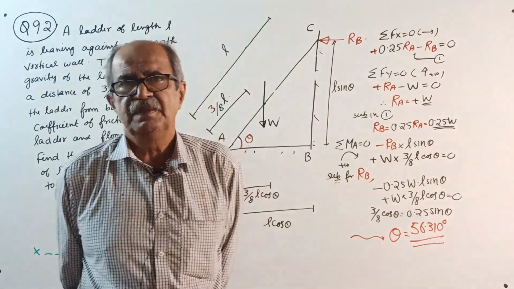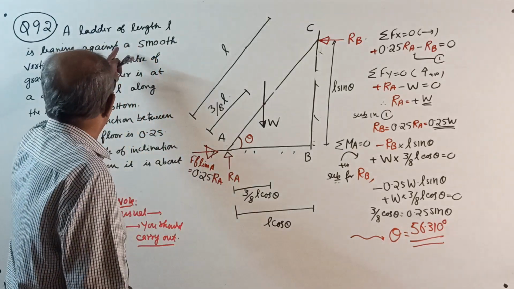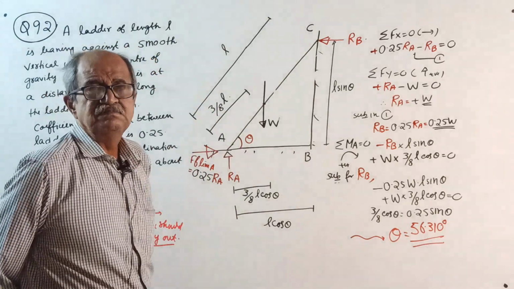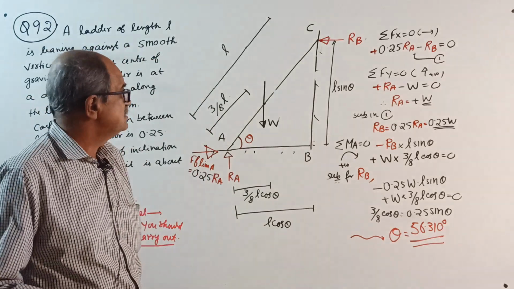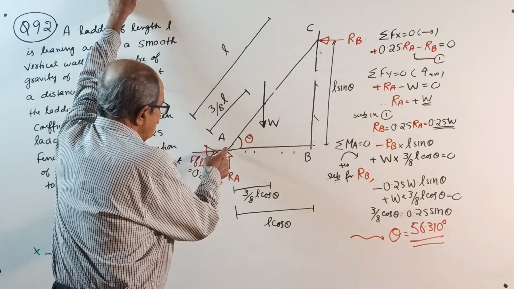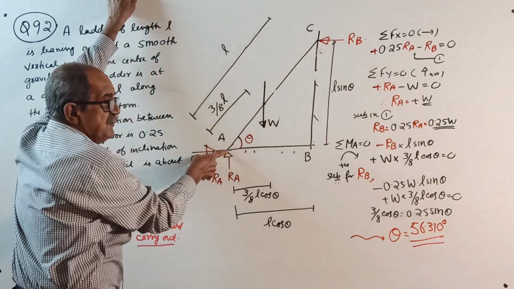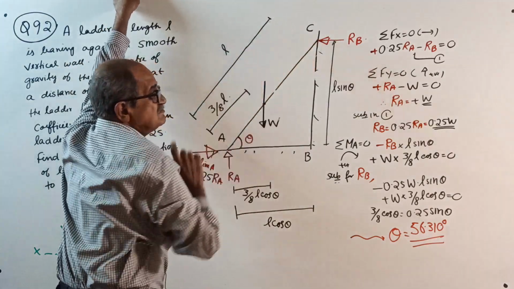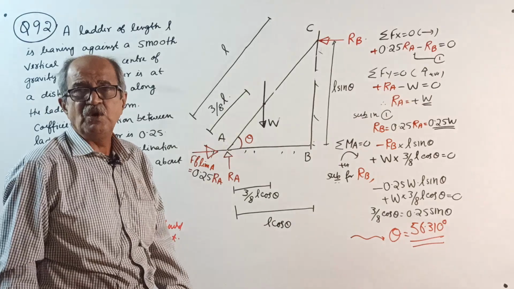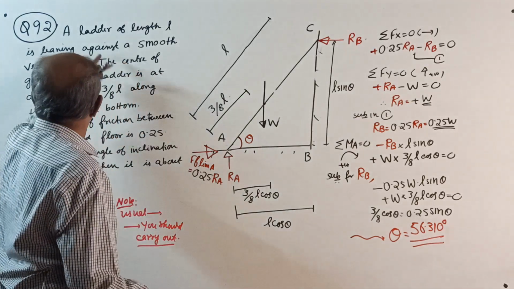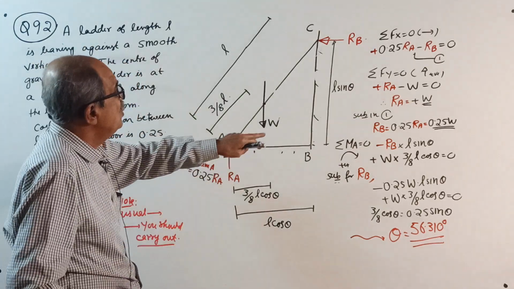Welcome. Now question number 92. This is the same as the last question. Last time, in the two questions we solved, this was rough and this was also rough, with some friction here and some friction here, if you remember, or if you have solved it. Now, in the next question, I will give a smooth wall.